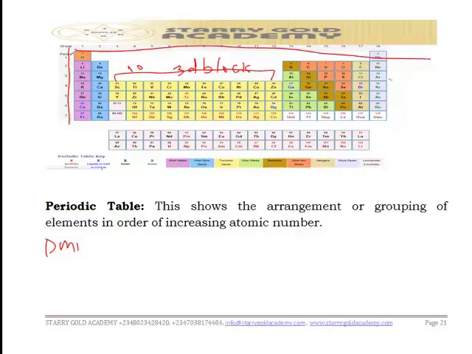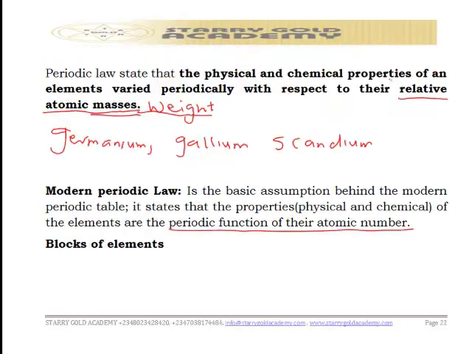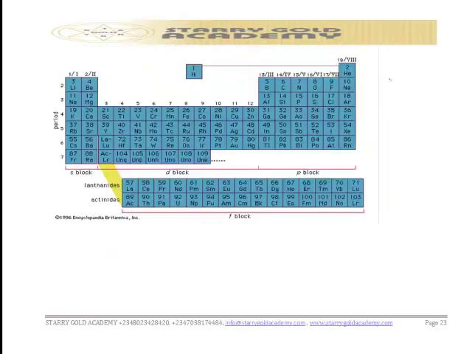I'm going to lay more emphasis on the group and period. That will lead us to our second subject title, which is the block of elements. So let's go to the block of elements. I have another sketch of the periodic table there, which you're seeing. We have group 1 to group 18 also there.